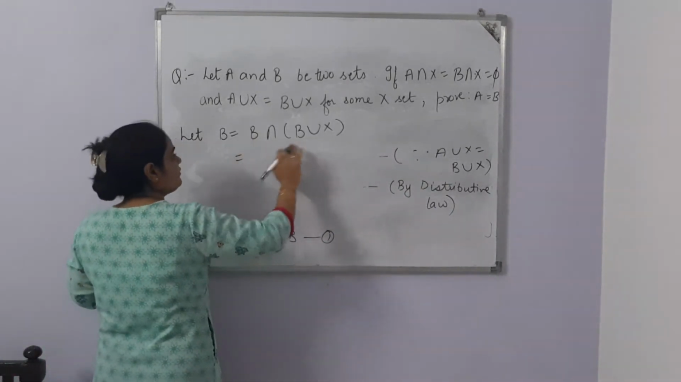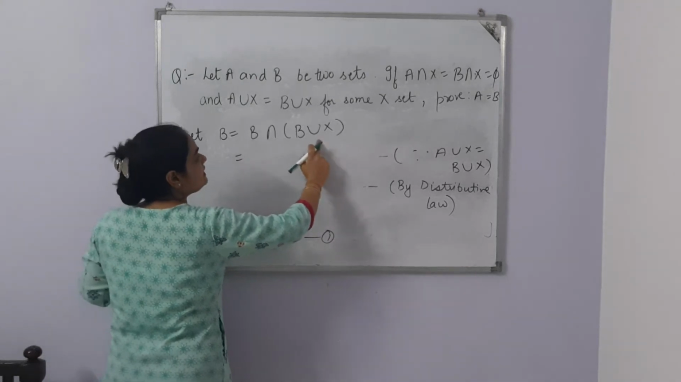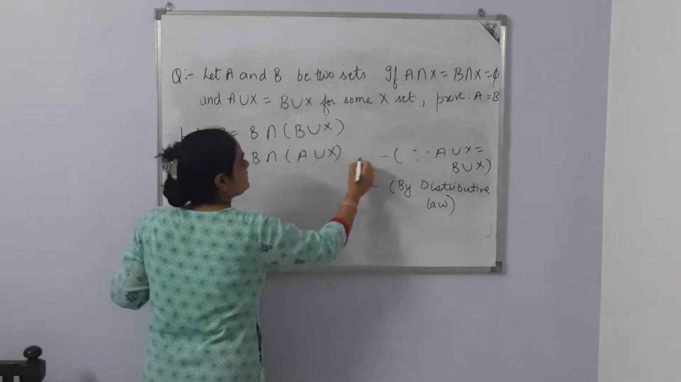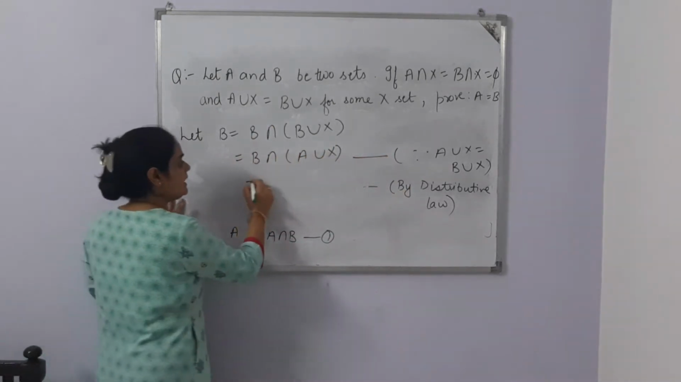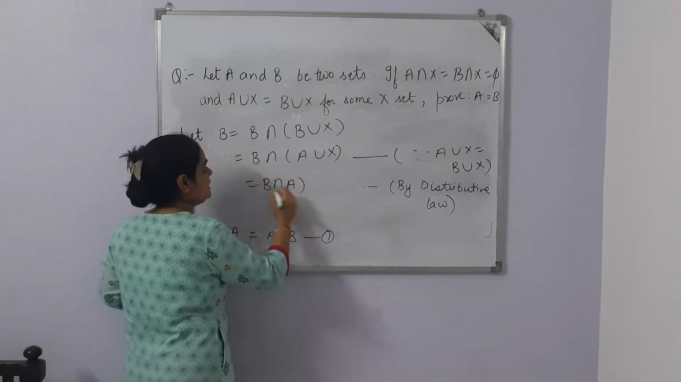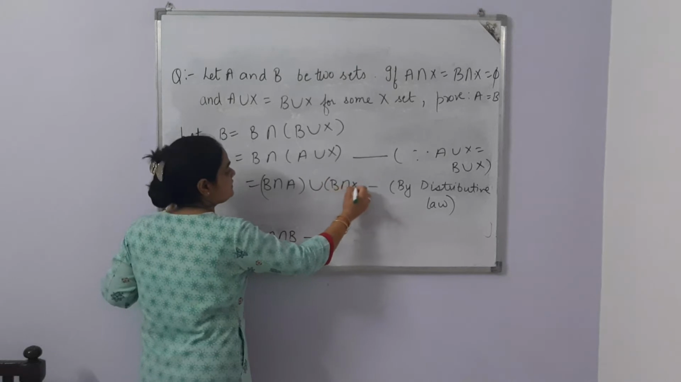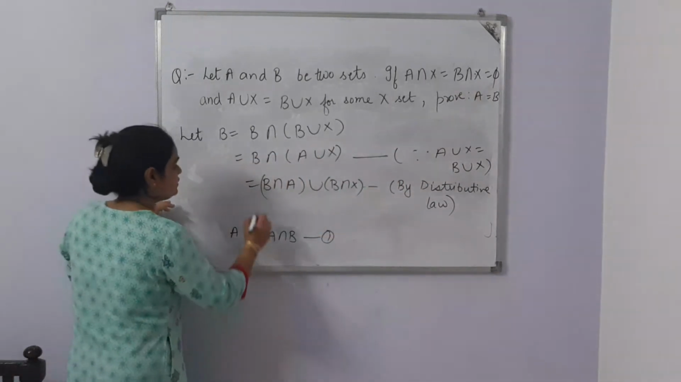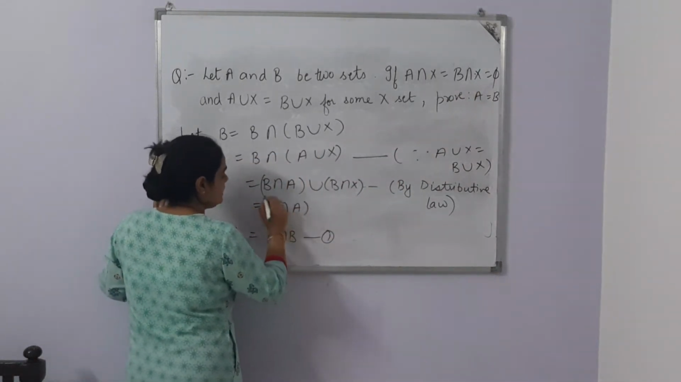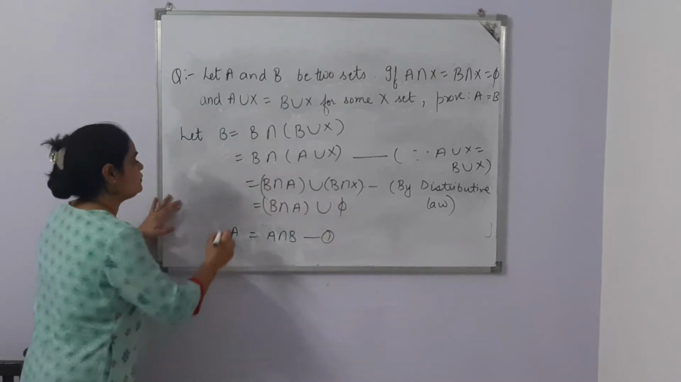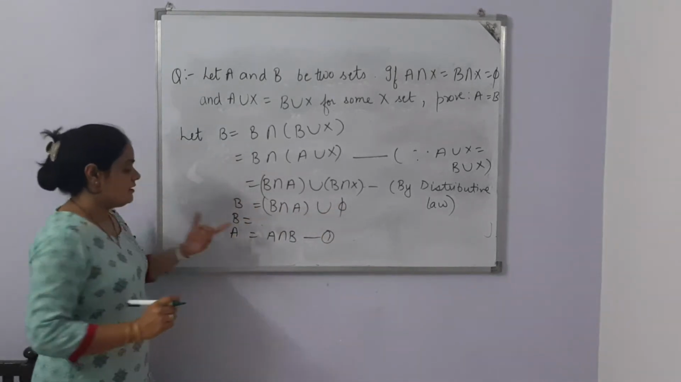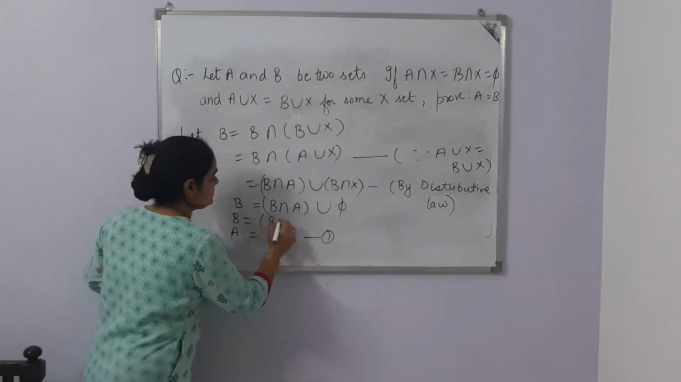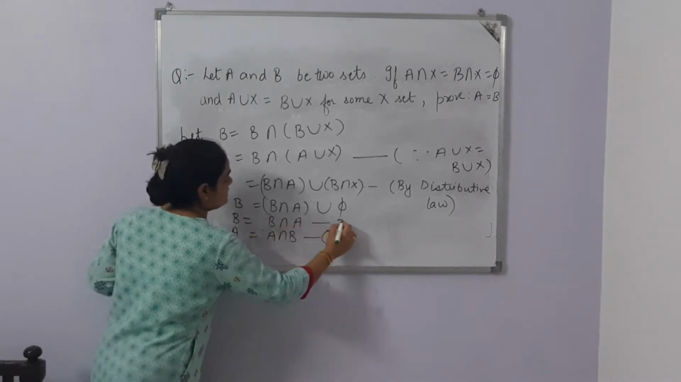Now, before applying distributive law, we'll use B intersection X, B union X is equal to A union X. The same reason. Now, again we'll apply distributive law. B intersection A union B intersection X. Now, B intersection X is equal to phi. It is already given to us. So, B intersection A union phi. There is one set having elements and there is an empty set. We want to take the union, then this set will come, B intersection A. Take it as 2.